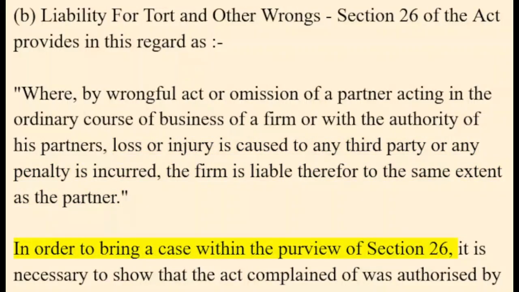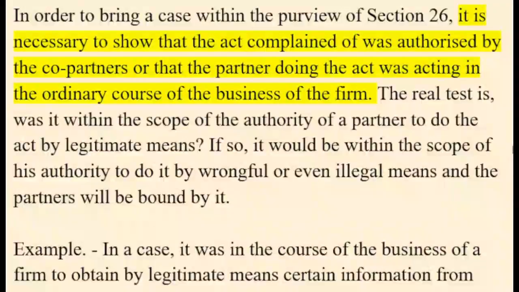In order to bring a case within the purview of Section 26, it is necessary to show that the act complained of was authorized by the co-partners, or that the partner doing the act was acting in the ordinary course of the business of the firm.